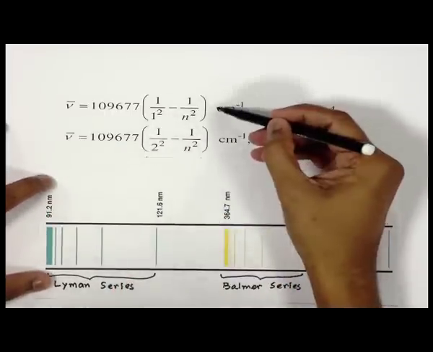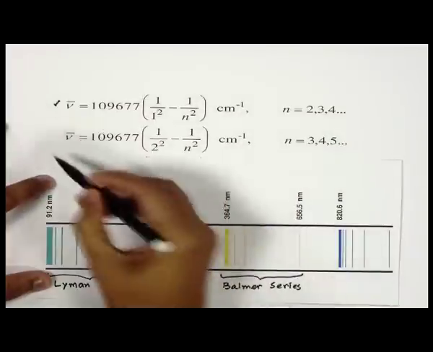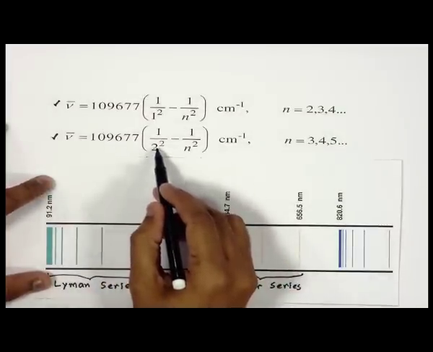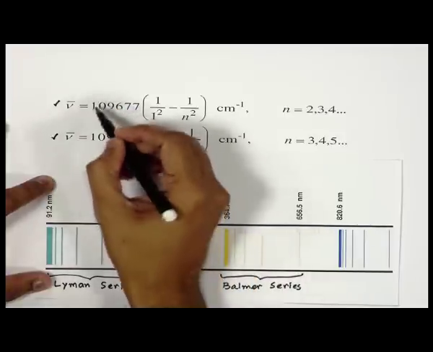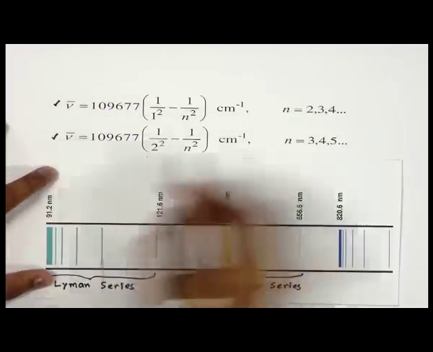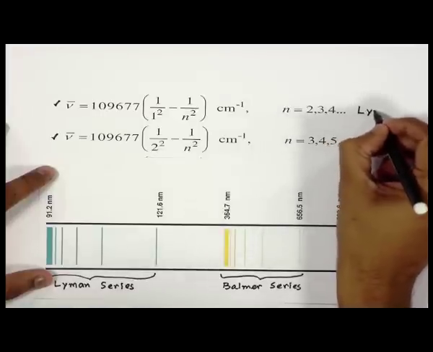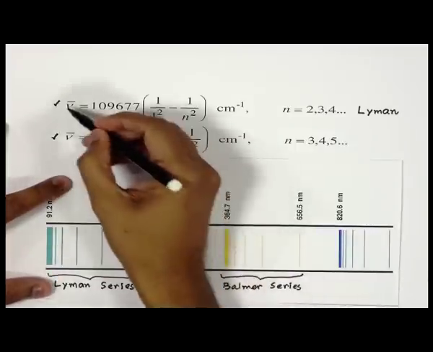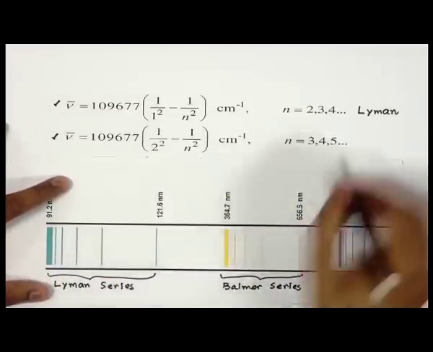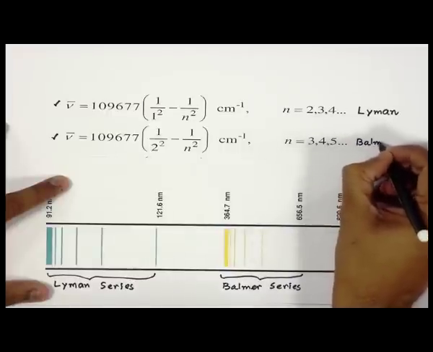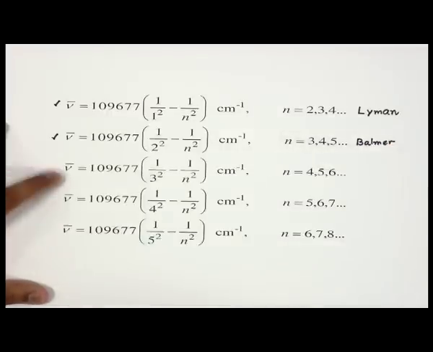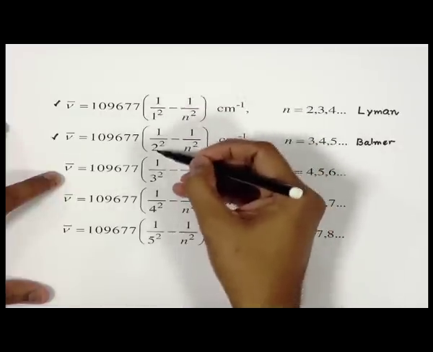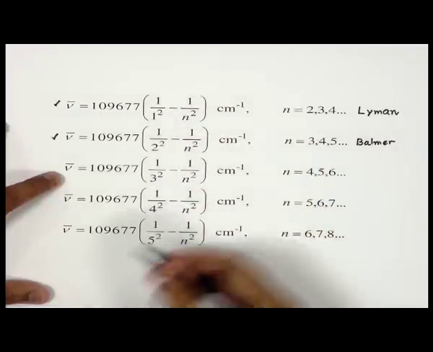If you compare the first equation with the second equation, you can see the second equation is actually the equation given by Balmer. So, the first equation that you see here was given by Lyman. So, we call the lines described by this equation the Lyman series. This was due to Balmer, and then you can see a trend. Here the first term remains the same, while the other goes 1 square, 2 square, 3 square, 4 square, 5 square and so on.